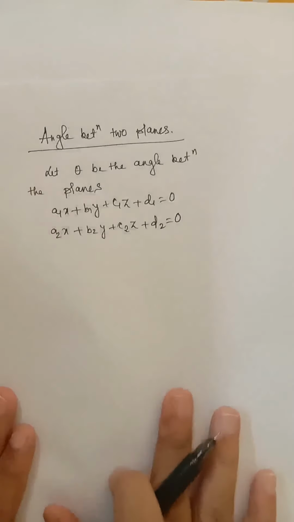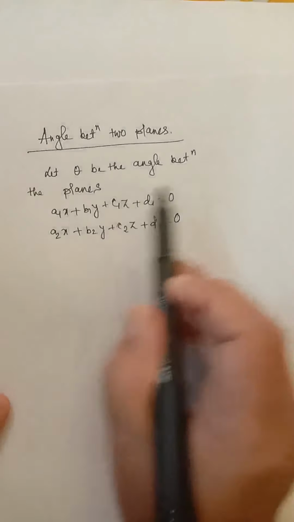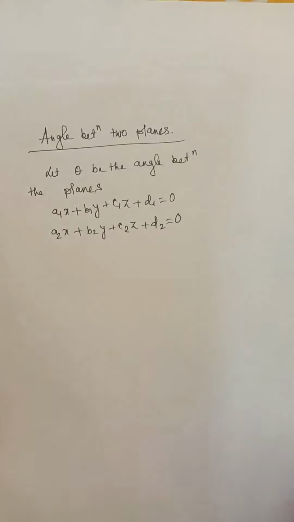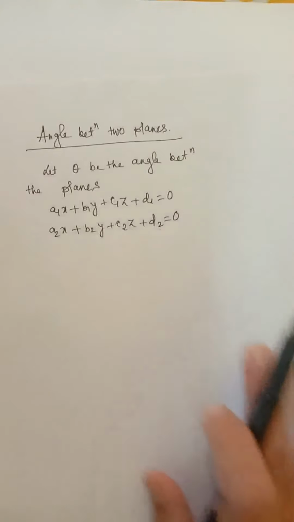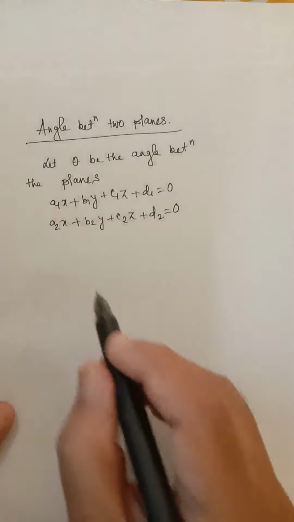Now I will show how to find the angle between two planes. Suppose theta is the angle between the planes a1x plus b1y plus c1z plus d1 equal to 0 and a2x plus b2y plus c2z plus d2 equal to 0.